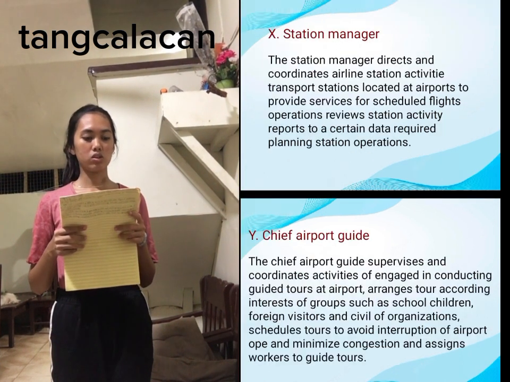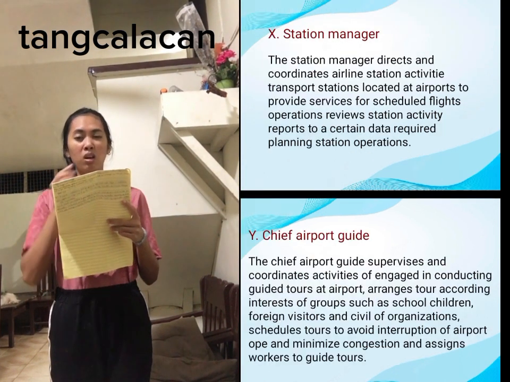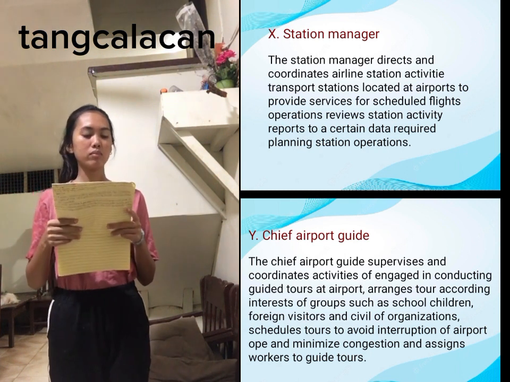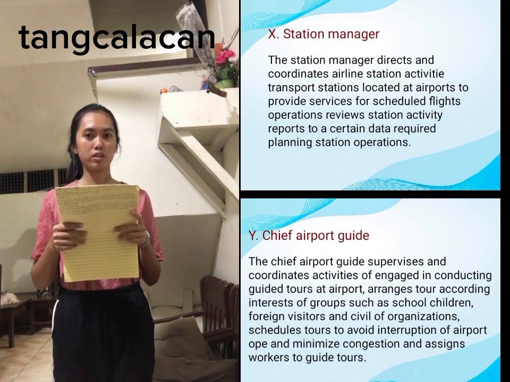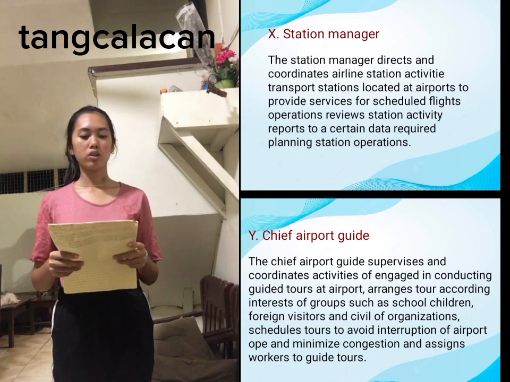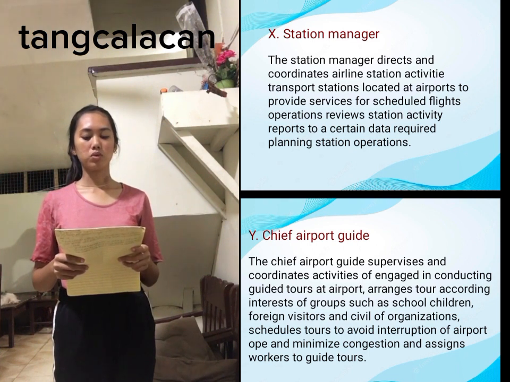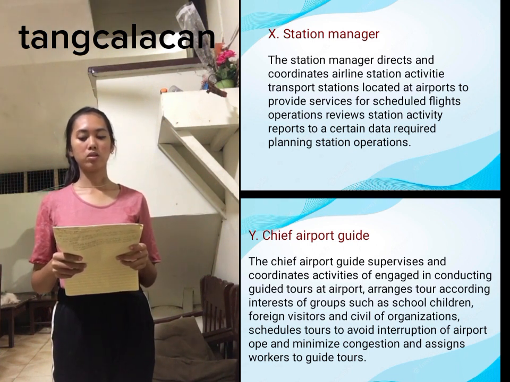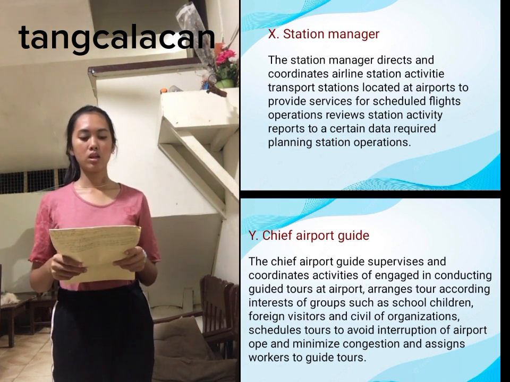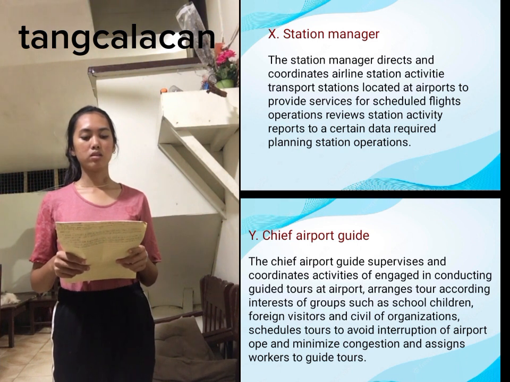Chief Airport Guide. The Chief Airport Guide supervises and coordinates activities of workers engaged in conducting guide tours of airport, arranges tours according to interest of groups such as school children, foreign visitors, and civil organizations, schedules tours to avoid interruption of airport and minimize congestion, and assigns workers to guide tours.